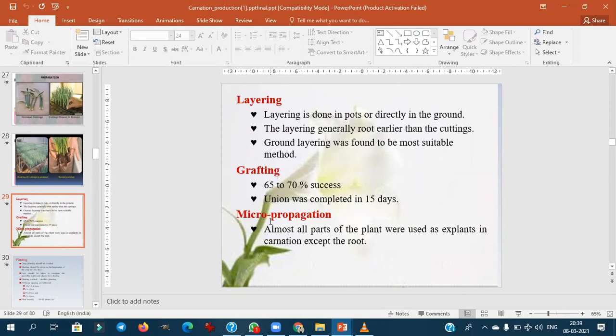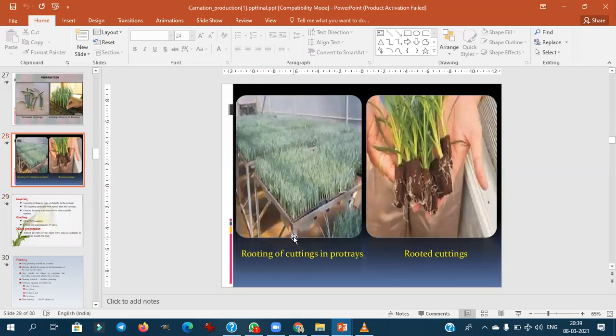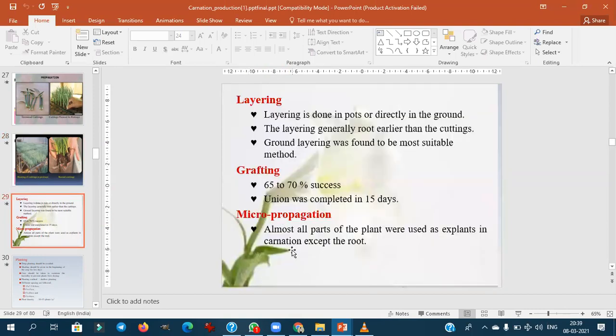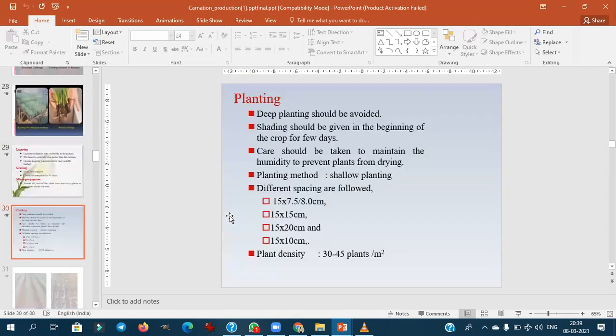Micropropagation is very much exploited, but not at the commercial scale, because at a lower price we will get the rooted cuttings from the terminal tips, but micropropagation will be much costlier. That's why usually we go for the tip cutting.